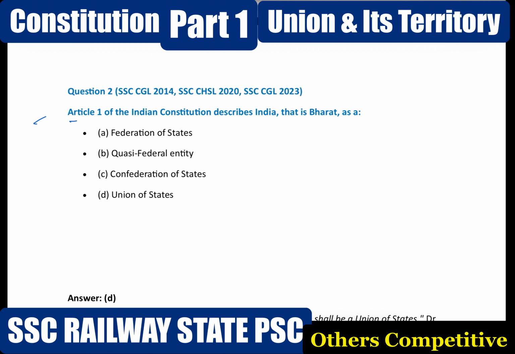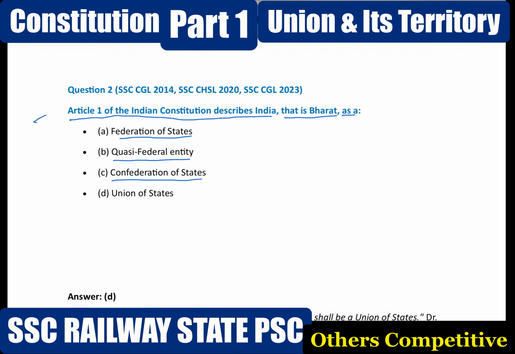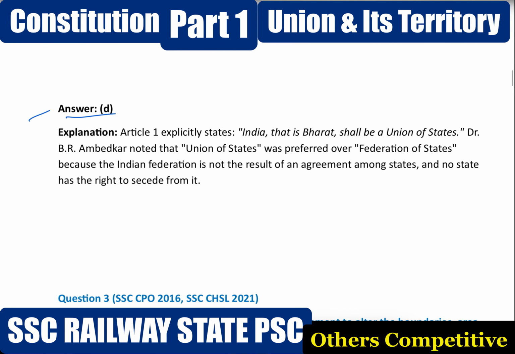Next question. Article 1 of the Indian Constitution describes India, that is Bharat, as a what of states? Option A, federation. Option B, quasi-federal entity. Option C, confederation of states. Option D, union of states. Correct answer option D, union of states.